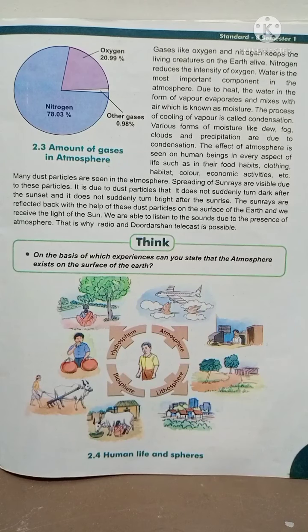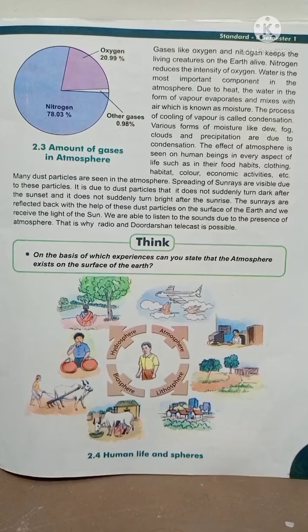Water is the most important component. Component means part in the atmosphere. Due to heat, the water in the form of vapor evaporates and mixes with air, which is known as moisture. The process of cooling of vapor is called condensation. Condensation means steam or moisture. Various forms of moisture like dew, fog, clouds, and precipitation, precipitation means rain, are due to condensation.